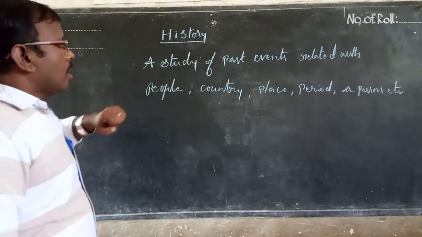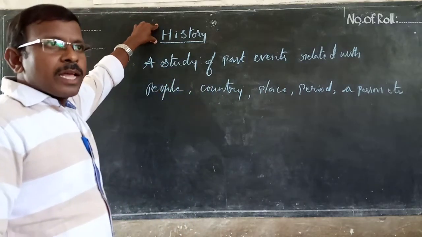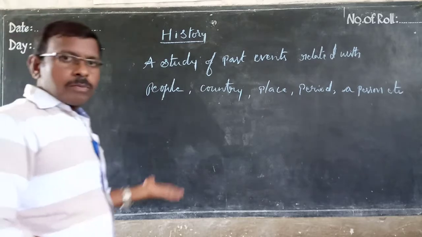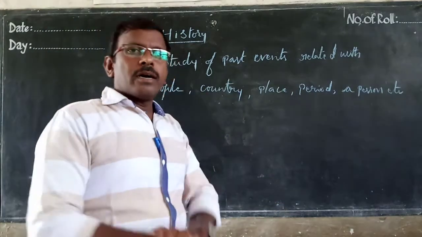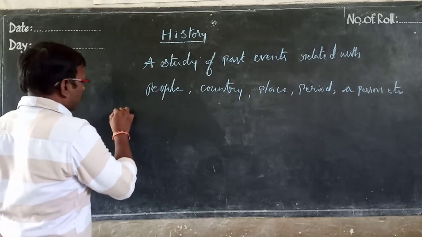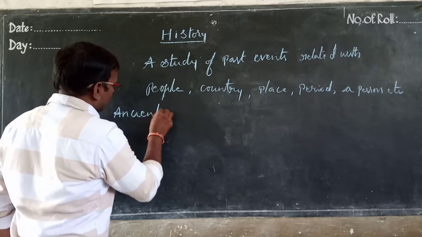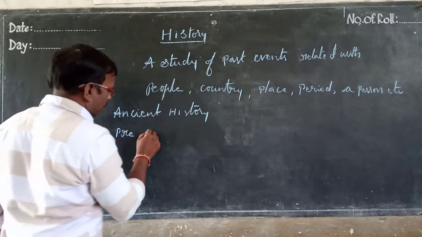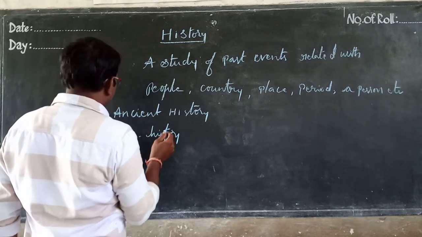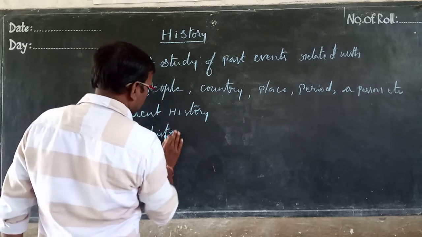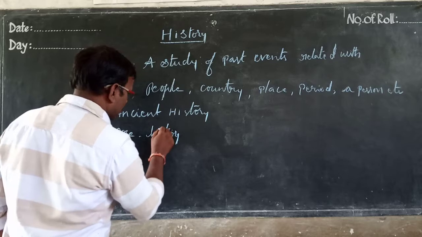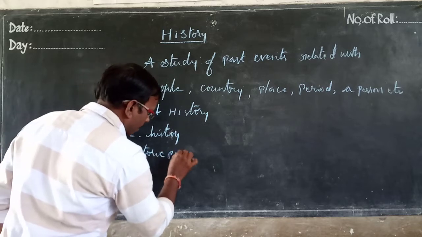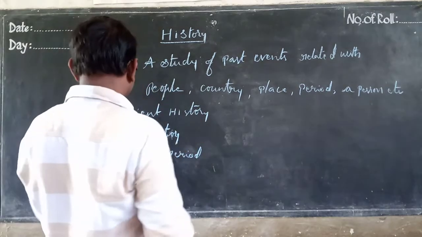In this history we know there are three types: prehistory, ancient history, and the historic period.